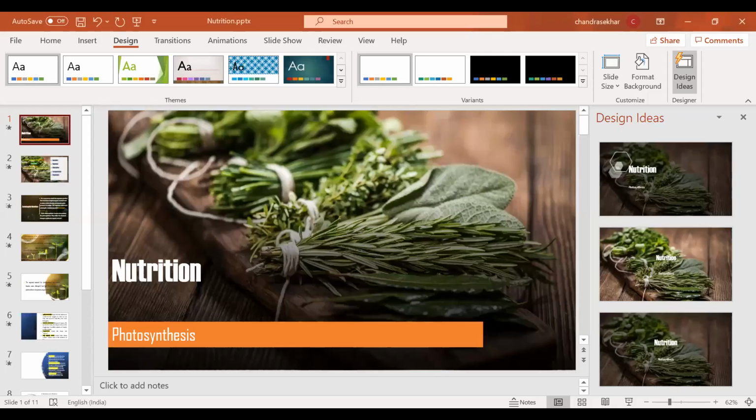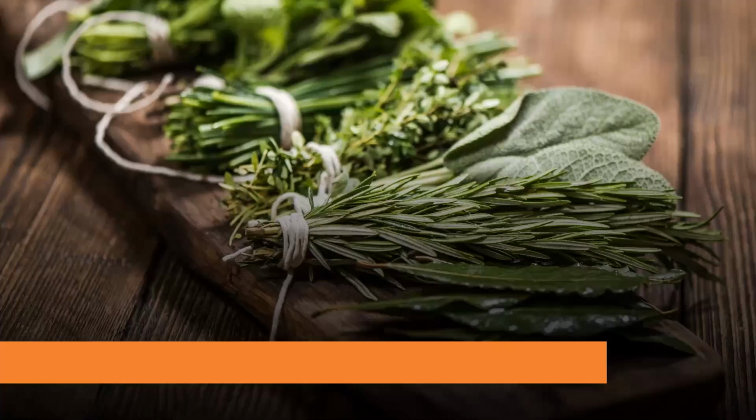In this topic, we have to cover up to light reactions only. After this session, we will have another session from the exam point of view. So let us focus on this concept. Yes, our first topic in this lesson is nutrition. In this nutrition topic, we have to cover concepts like photosynthesis.